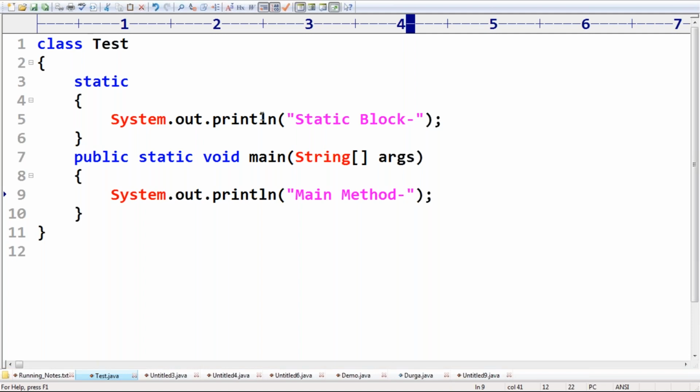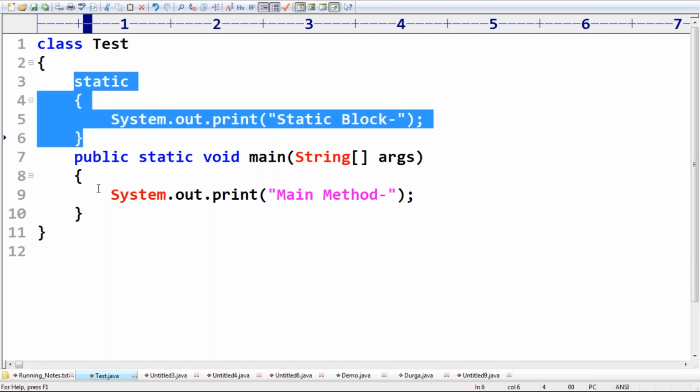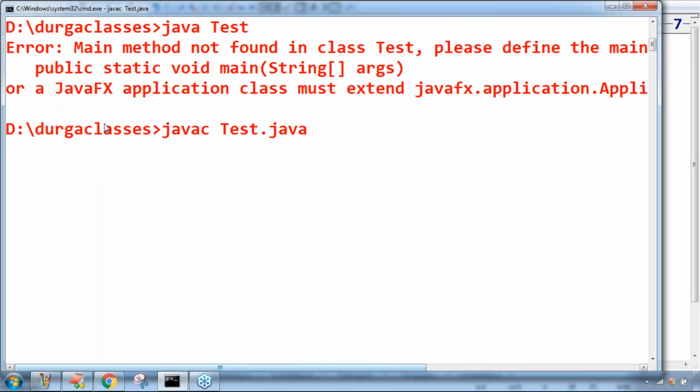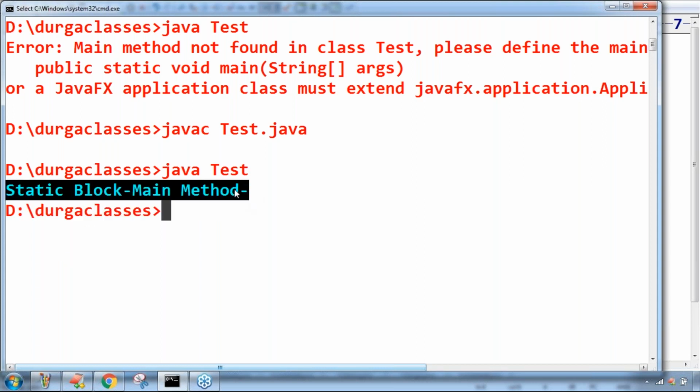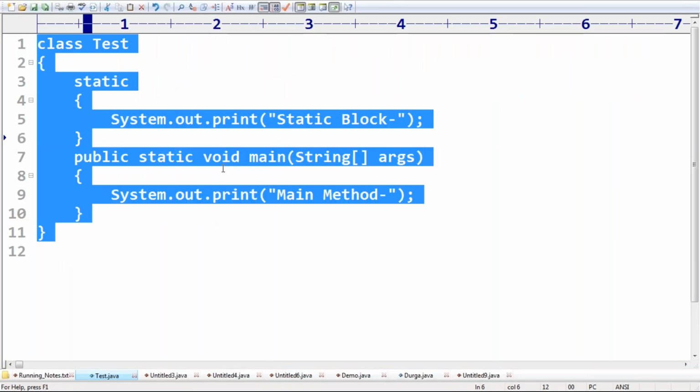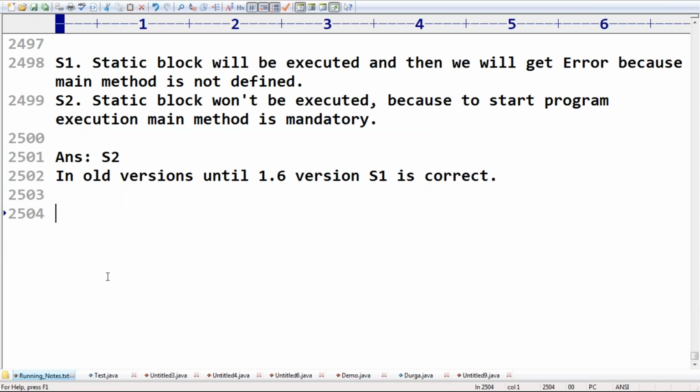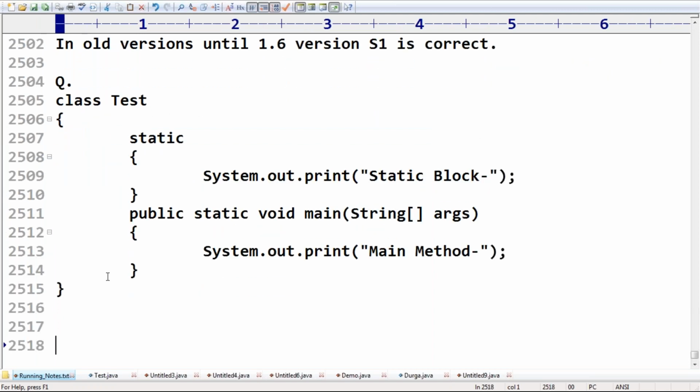Whether it is the new version or the old version, if the main method is available, the order of execution is always the same. First the static block and then the main method. It will be executed, right? So what output are we going to get? Just have a look once. OCJA not important, but OCJP very important, sir. This static block you should be aware of. Maybe there is a chance to ask this type of question for the exam also. What is the output we are getting?